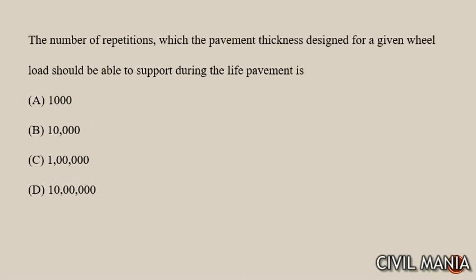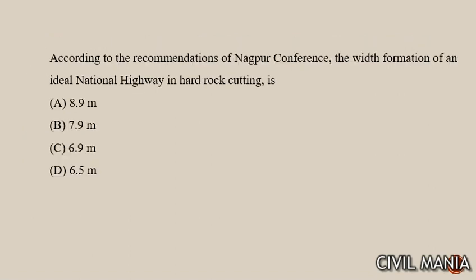Next is the number of repetitions which the pavement thickness designed for a given wheel load should be able to support during the life of the pavement is 10 lakh. Next question is according to the recommendations of Nagpur conference, the width formation of an ideal national highway in hard cutting rock is 7.9 meter.